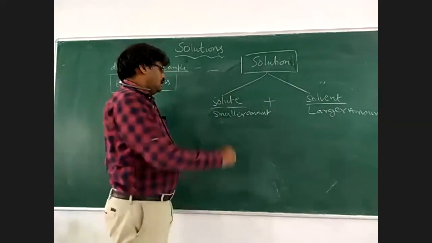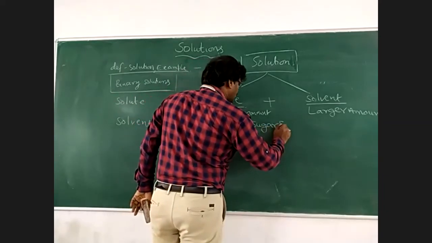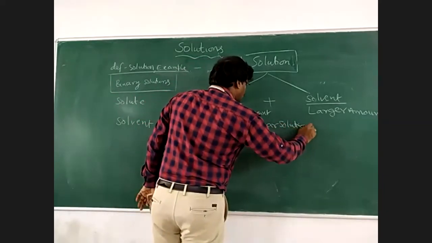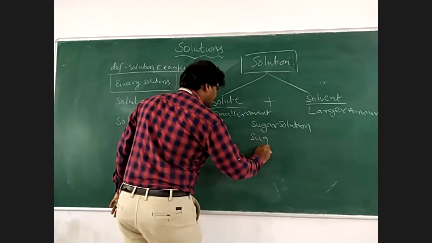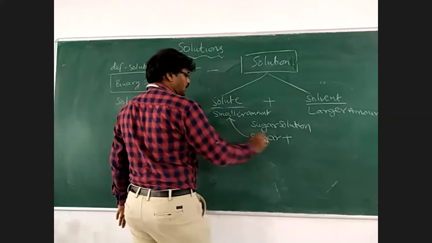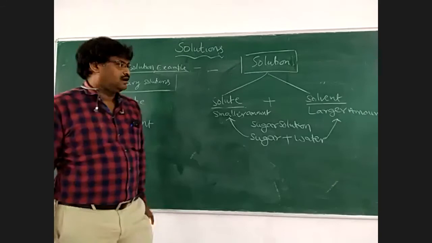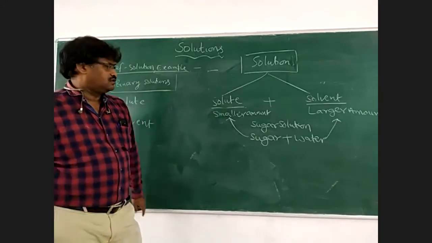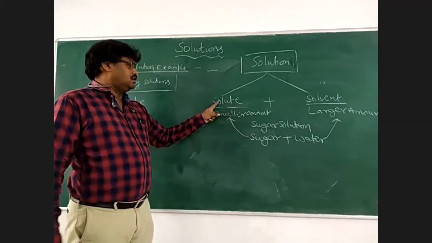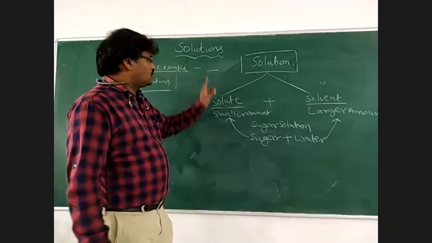In sugar solution, sugar is called as solute. Water is called as solvent. In a sugar solution, sugar is solute, water is solvent. Binary solution means two components.